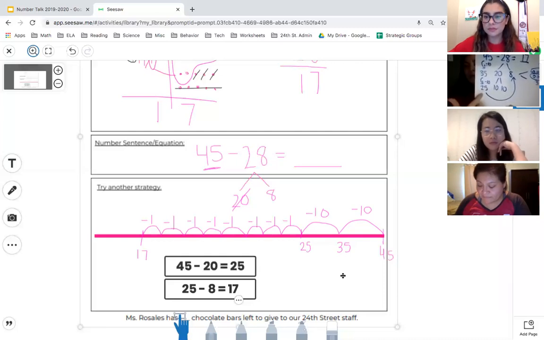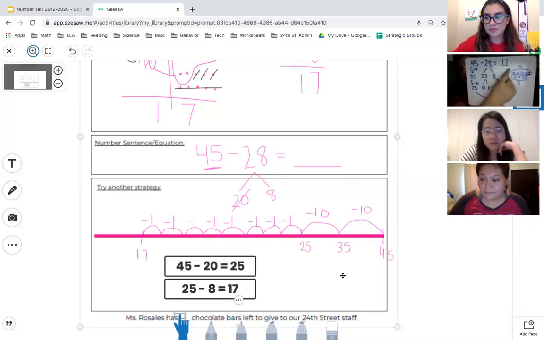But now I have to remember I have 25 and I still have to subtract that 8. So I'm thinking of friendly numbers again, and I decompose that 8 into a 5 and a 3 because I know if I have 25 minus 5 will take me to 20, and I have 3 more to take away, 19, 18, 17. So I got the answer 17.